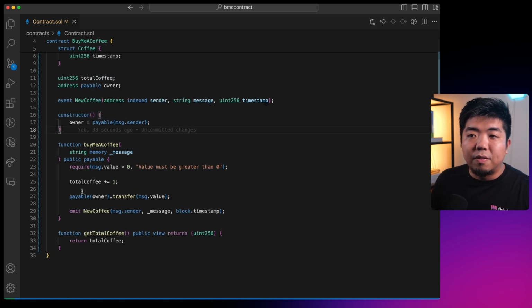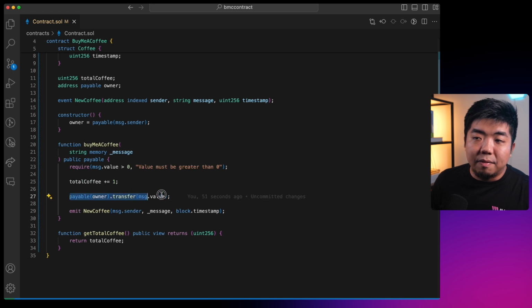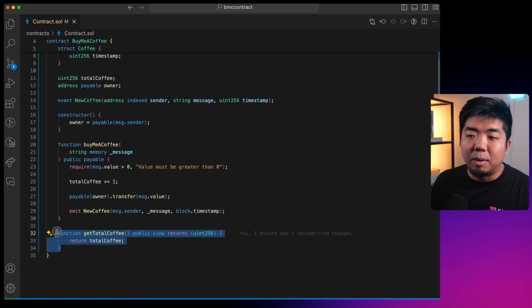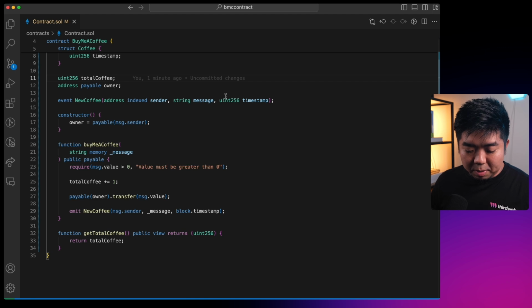The buy me a coffee function requires that the value sent when calling this function is greater than 0. We increment the total coffees and we send and transfer that value to the owner of the contract, which again is the person that deploys this contract here. And then finally, we emit the new coffee event to the blockchain. And then finally, again, we have the function here to get the total coffee, which just returns our total coffee variable. So once we have all that created, we can deploy our contract.